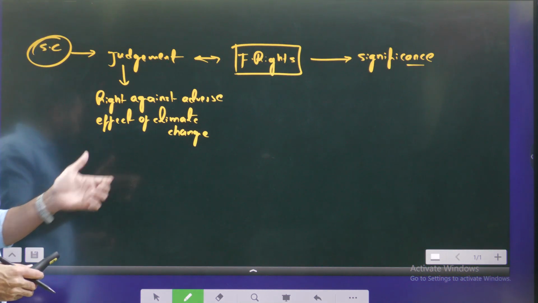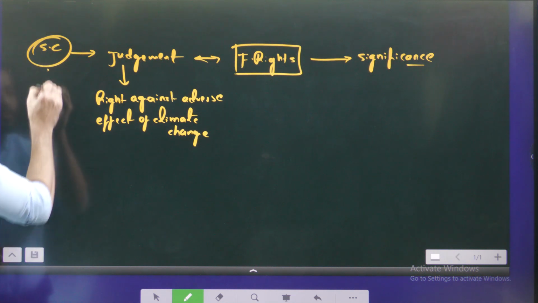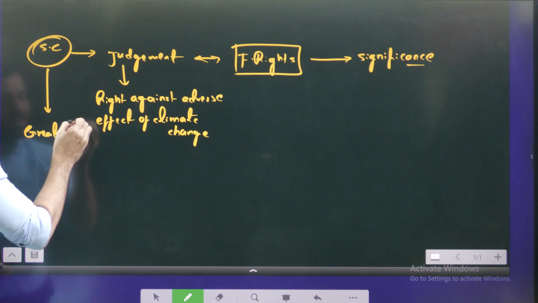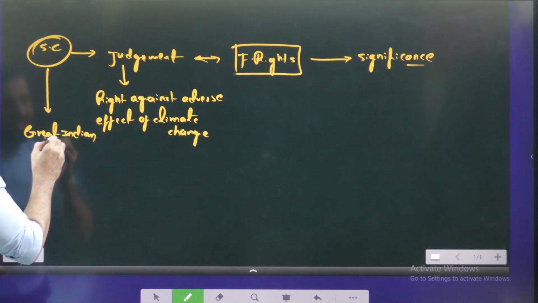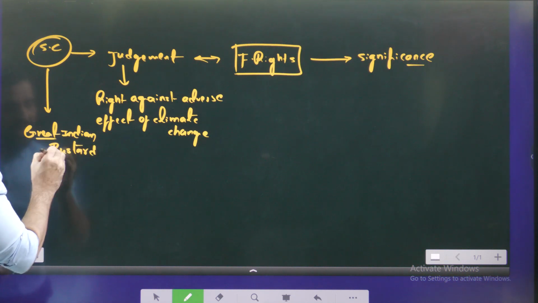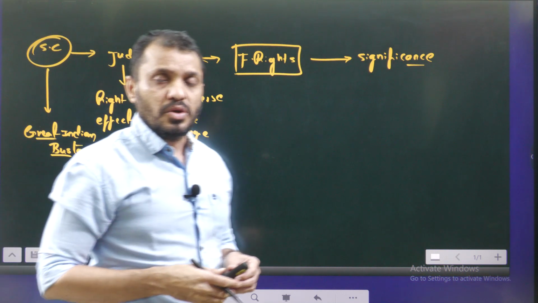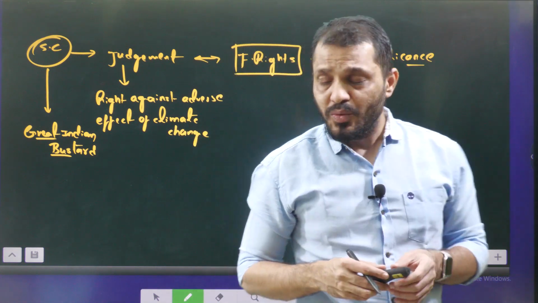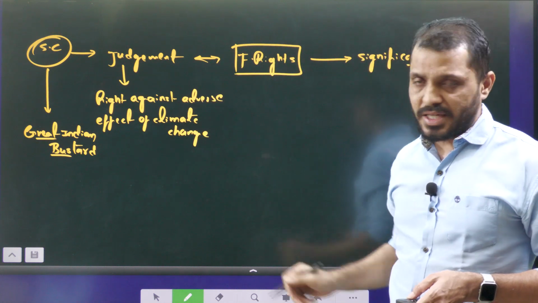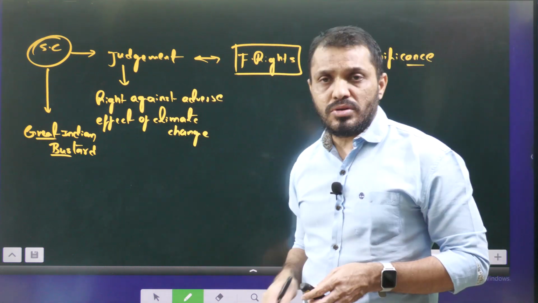This observation came in a case related to the Great Indian Bustard. So tell me students, in which states of India can we observe the Great Indian Bustard a lot? The Great Indian Bustard is a bird, and while examining a case related to it, the Supreme Court made these comments. So what is this case about?